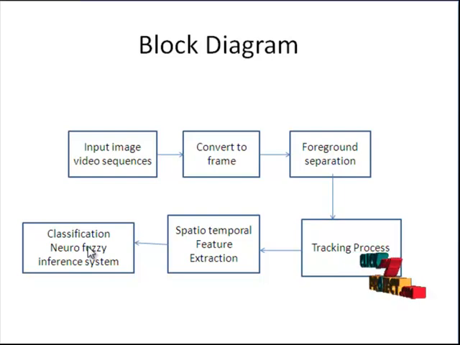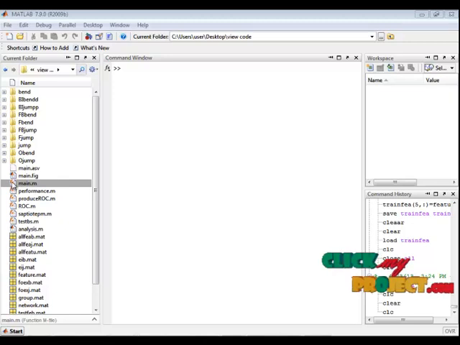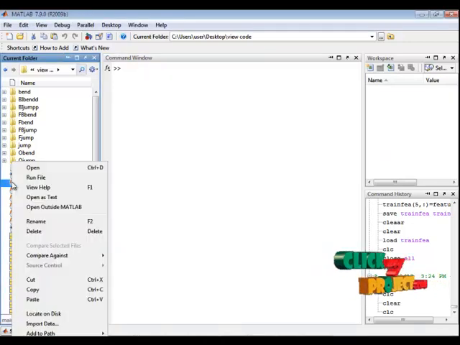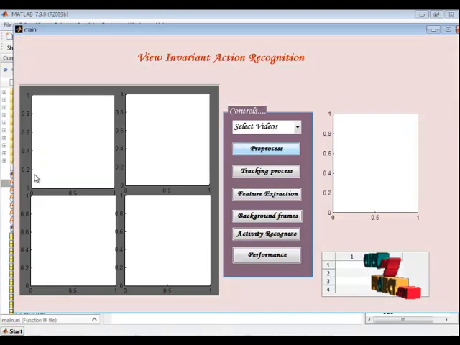Here we are using the adaptive neuro-fuzzy inference system. It will train on the features and finally predict the result. Now let's see the execution part. Here I have the main.m file. Select this file, right click and run the file.